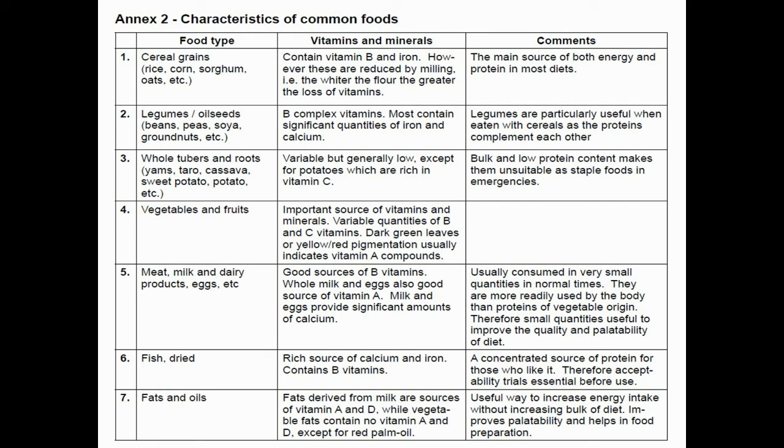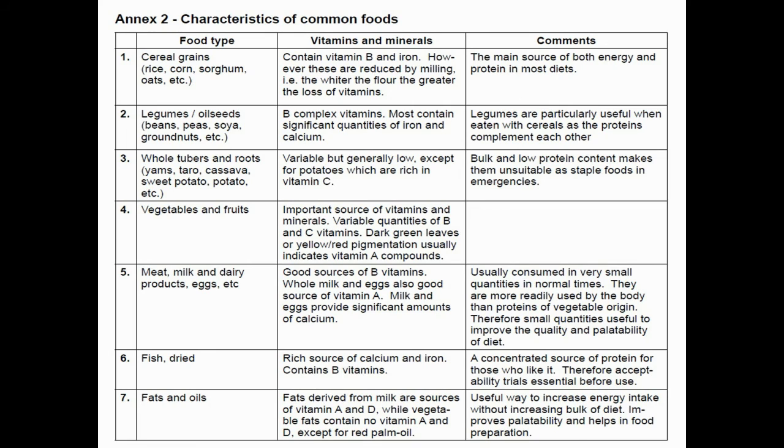Okay, so you should have to take straight away without flooring. Okay, so what are the comments behind this? These are the main source of both energy and protein in most diets. And then, as we all know, legumes and oil seeds, which includes beans, peas, soya, groundnuts, etc. They are rich in B complex vitamins, but they also contain significant quantities of iron and calcium.